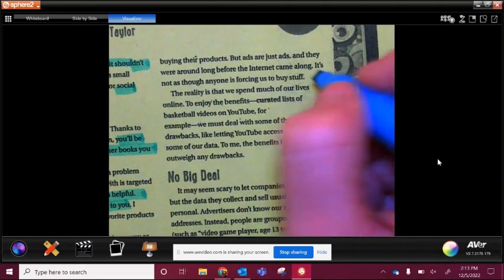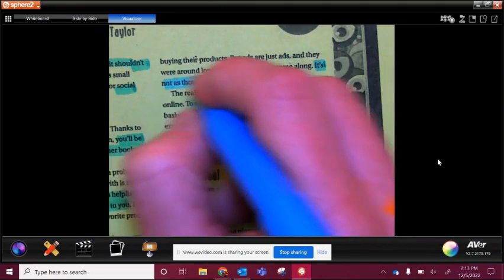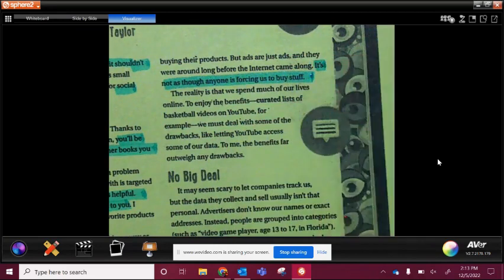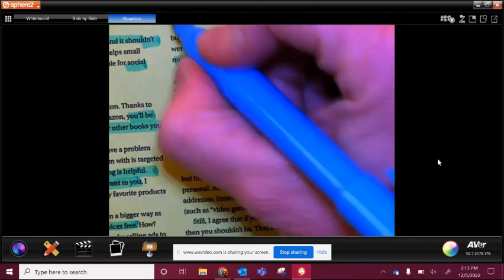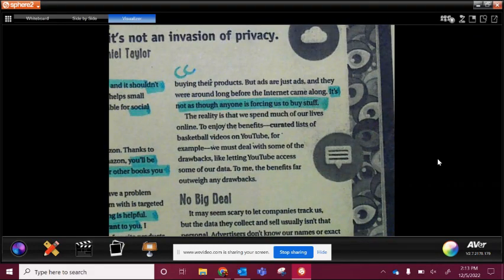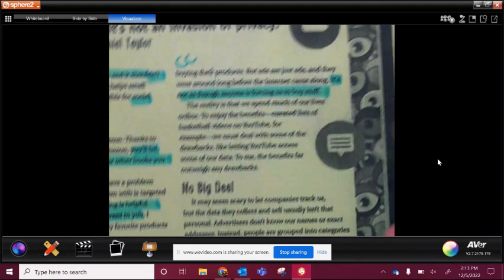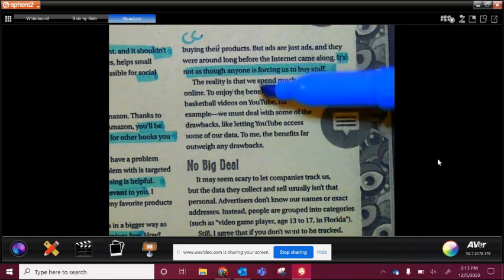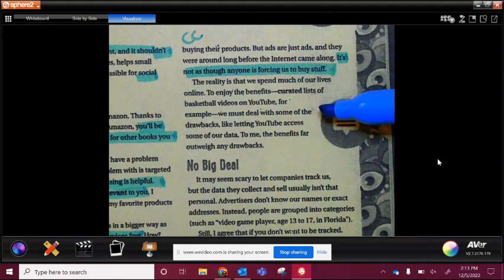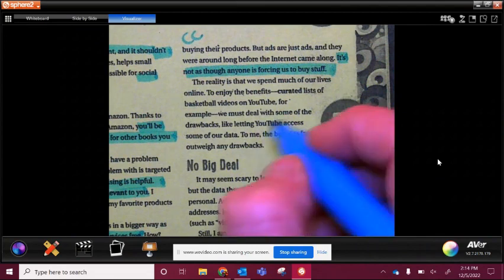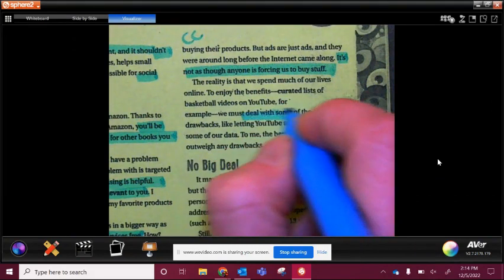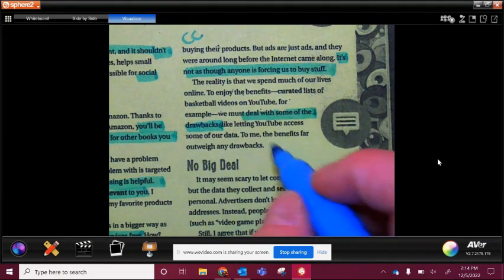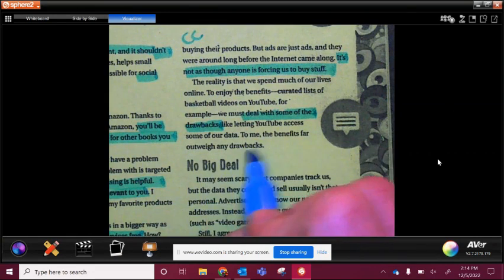Okay? So I think having this in here is really important. It's not forcing you to buy stuff. It's just there. Part of this right here is like a counterclaim as well, because they're kind of talking about what the other side is saying, but then giving their own input on it. Okay. The reality is that we spend much of our lives online. To enjoy the benefits, curated lists of basketball videos on YouTube, for example, we must deal with some of the drawbacks. This is interesting. Must deal with some of the drawbacks, like letting YouTube access some of our data.